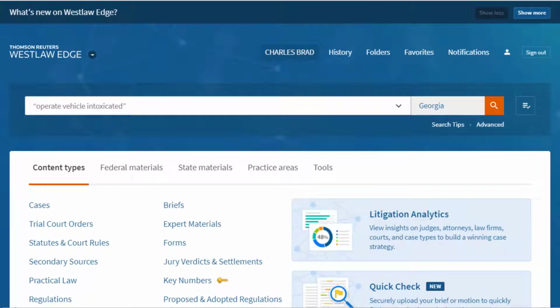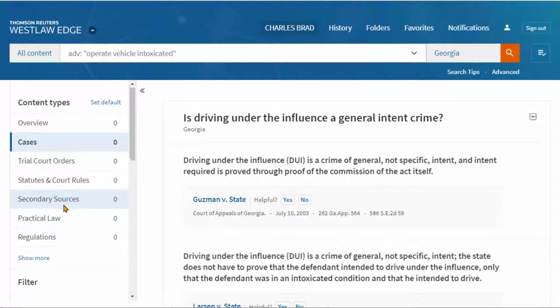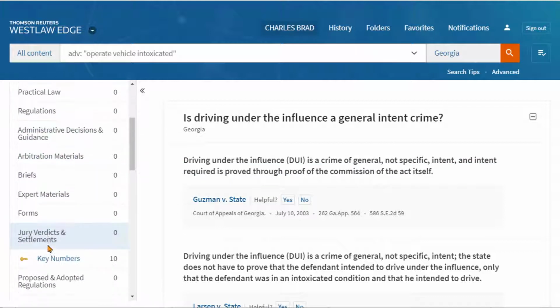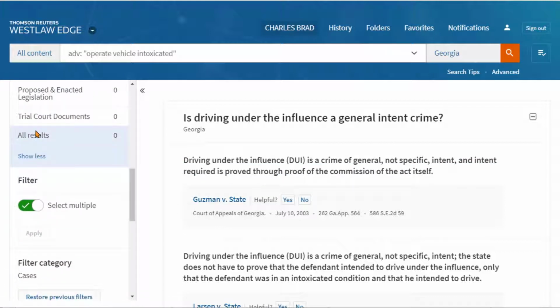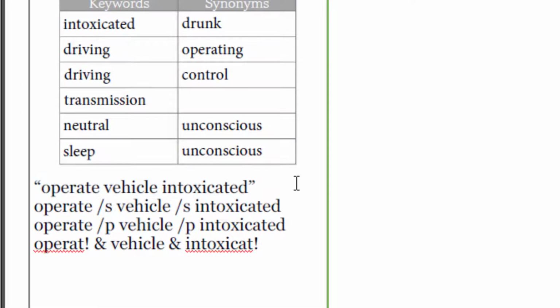Okay, so I'll run some searches here. As you can see, I'm using Westlaw. I'm doing the first one, "operate vehicle intoxicated." That will find the exact phrase. And we got a total of all results: 0. Okay, so I will make a note there.